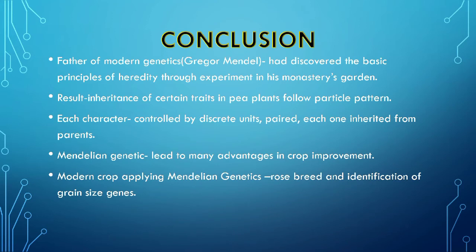In conclusion, the father of modern genetics is a title given to Gregor Mendel, who discovered the basic principles of heredity through experiments in his monastery garden. The result of Mendel's experiment showed that inheritance of certain traits in pea plants follows particular patterns, subsequently becoming the foundation of modern genetics and leading to the study of heredity that is transmitted in discrete units. Each character is controlled by discrete units, and they are in pairs, each one inherited from a parent.